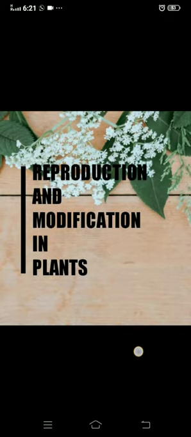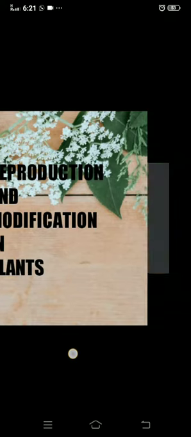And modification means changes occurring in the parts of a plant. That is what we call modification. So let's enter into the lesson. First topic is reproduction.